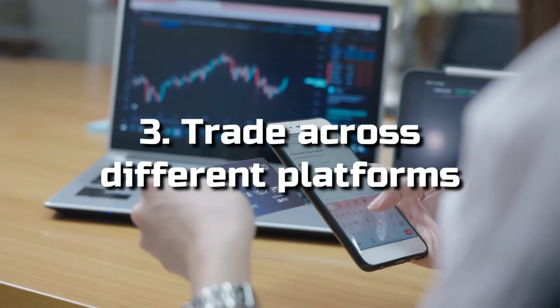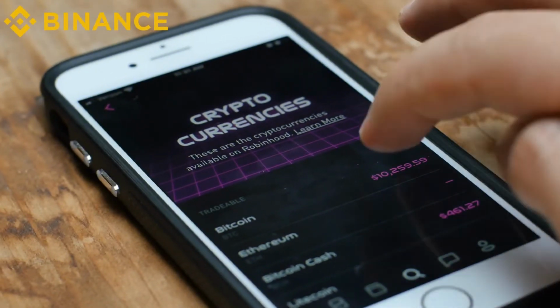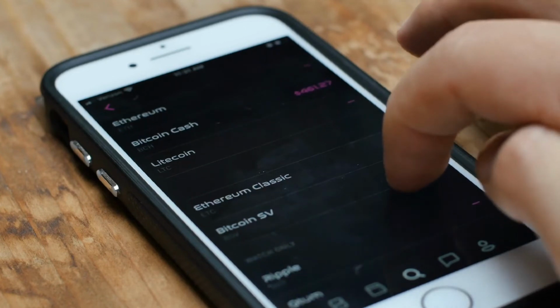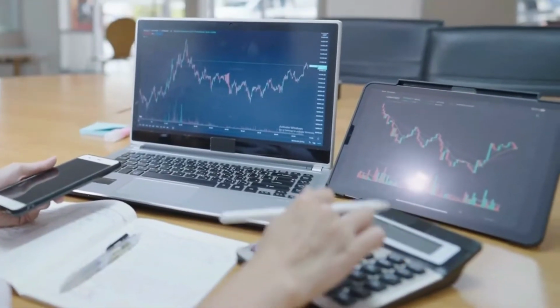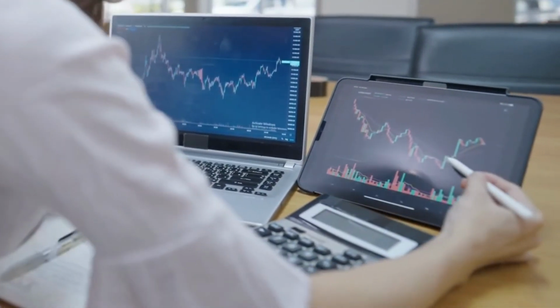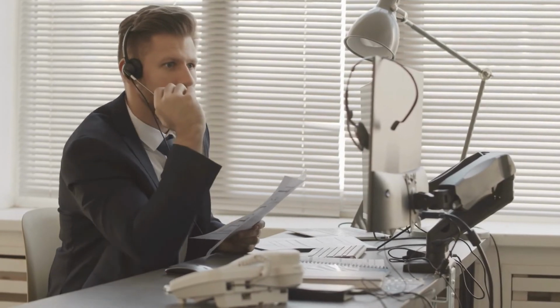Number 3, trade across different platforms. Venture outside of the Binance ecosystem and search for spreads between different P2P platforms or traditional crypto exchanges. Find a lower price on one platform, then sell higher on a different platform. It sounds simple, but there are a lot more factors to consider.